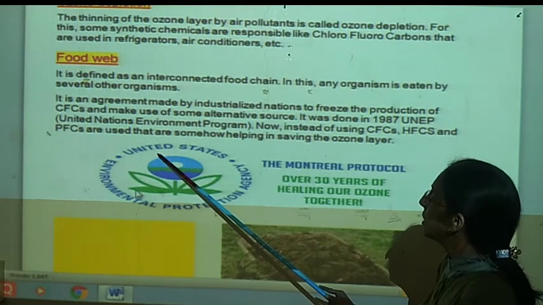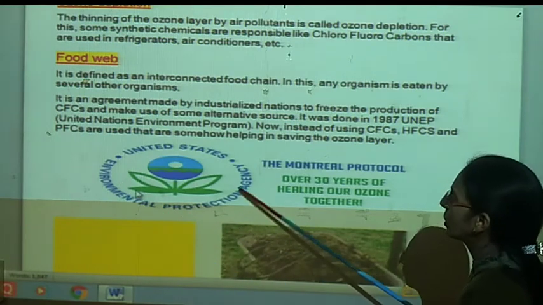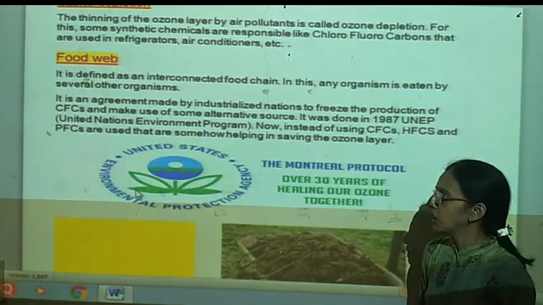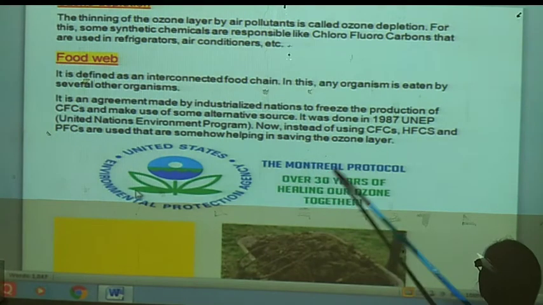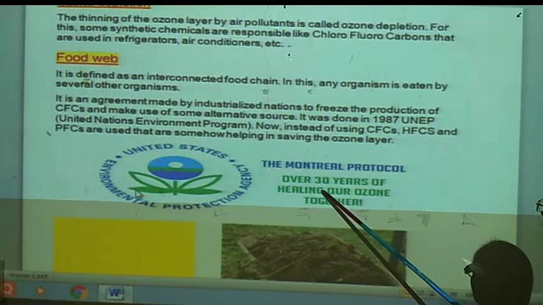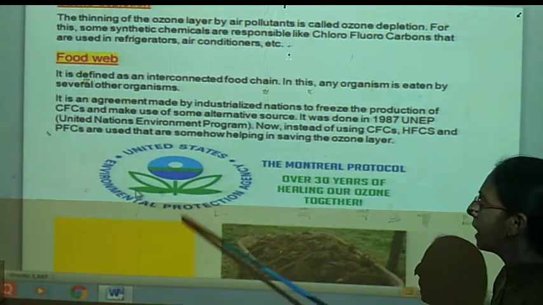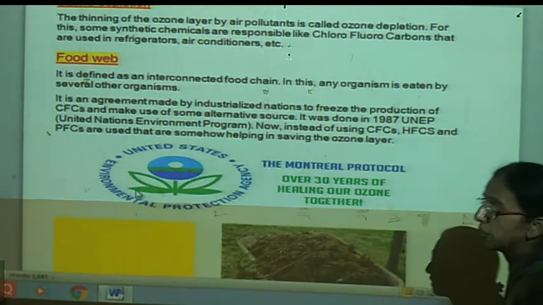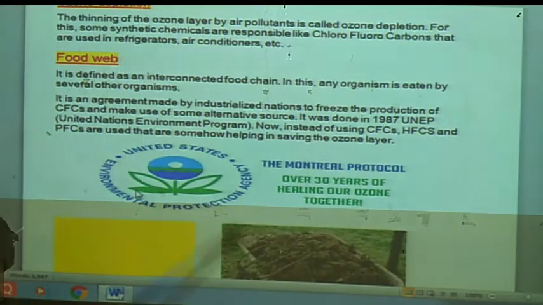So here you can see the United States, there are many environmental protection agencies. In the United States, the Montreal Protocol means over 30 years of healing our ozone together. The aim of this environmental protection agency is that over 30 years they are trying to avoid ozone depletion.